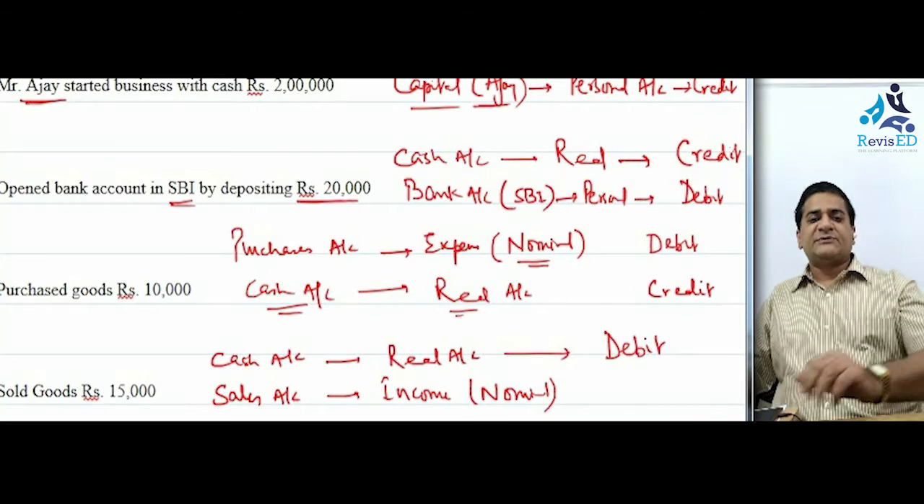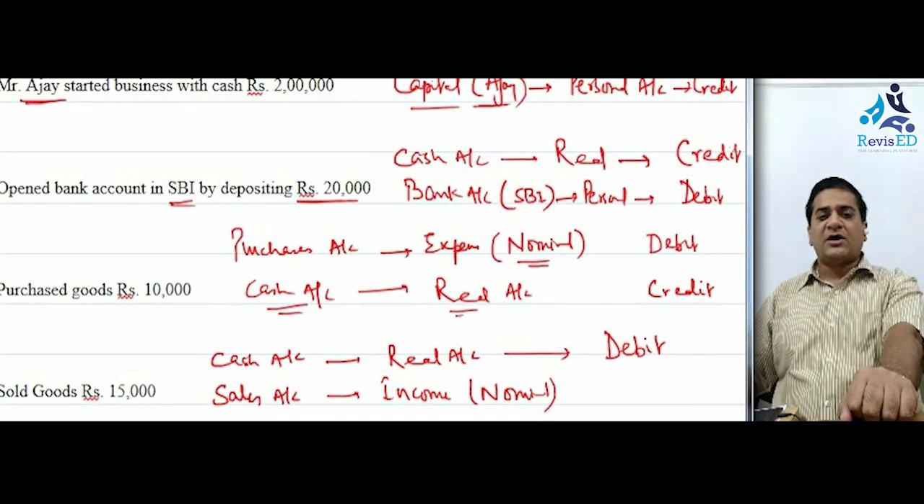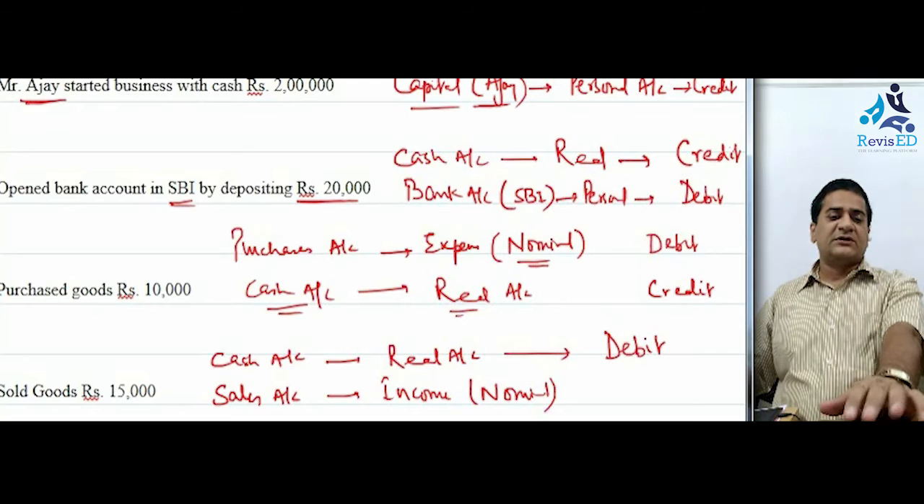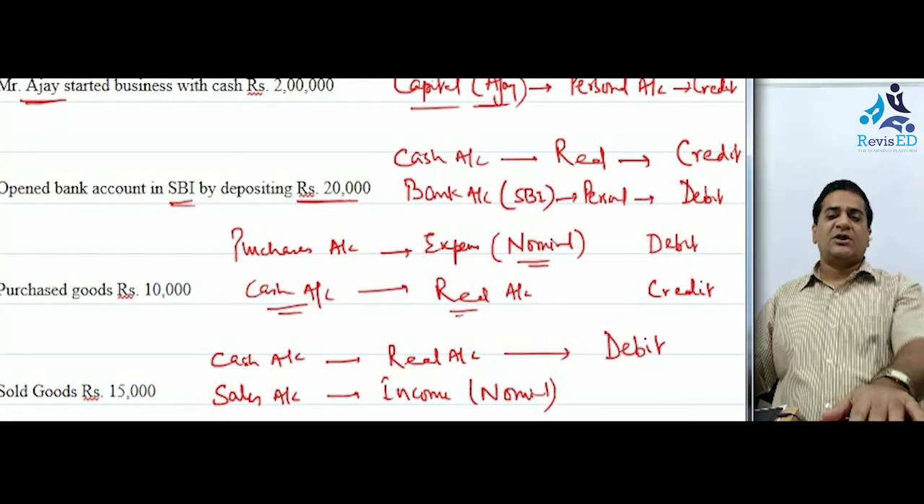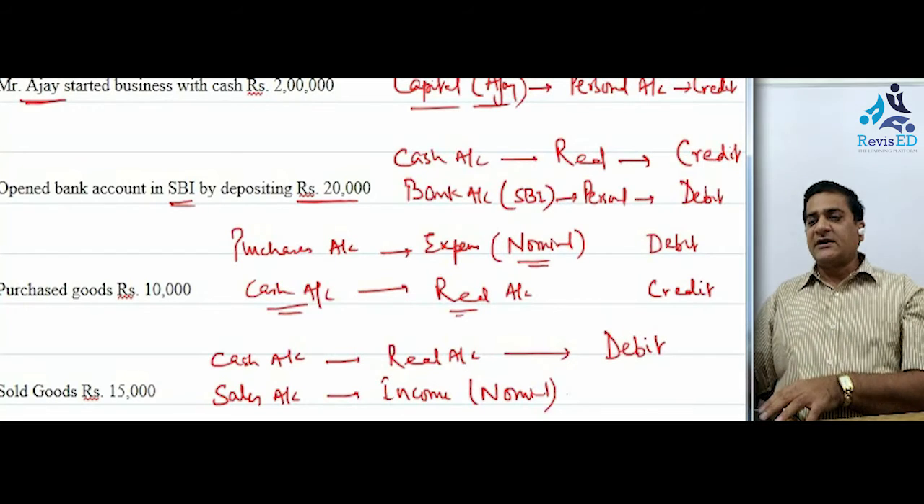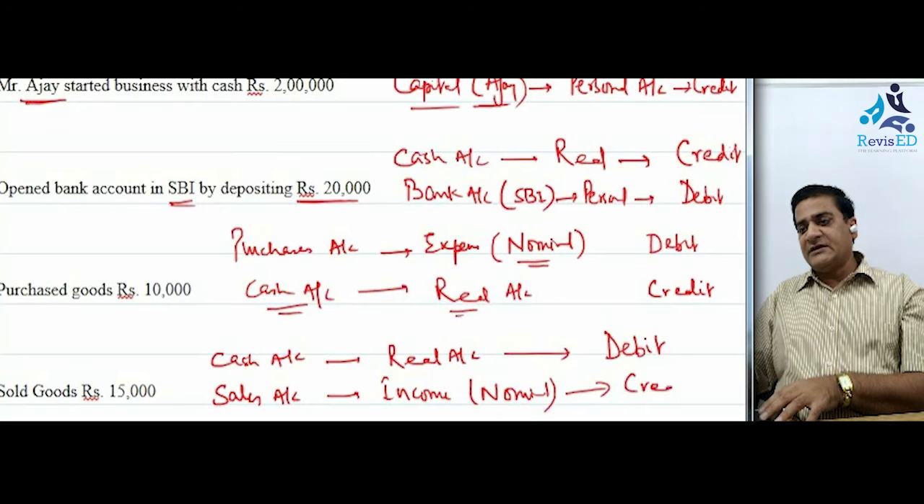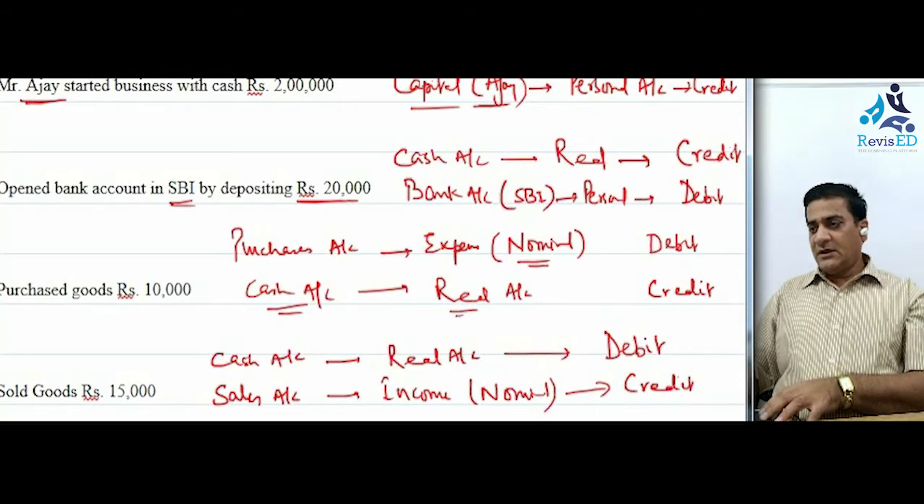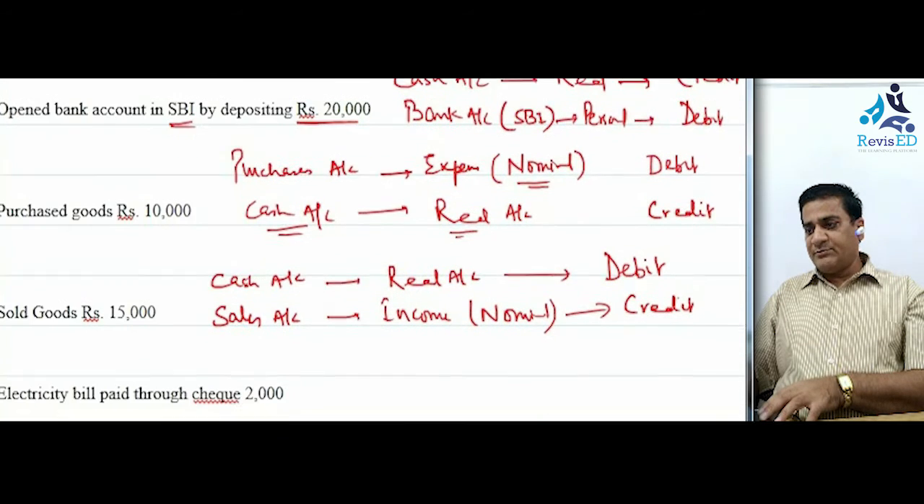Similarly, sales is something which is a sort of revenue or income for the business. And for income, the nominal account rule says debit all the expenses and losses, credit all the incomes and gains. So we need to credit this account. It's very simple. Let's take the last example.